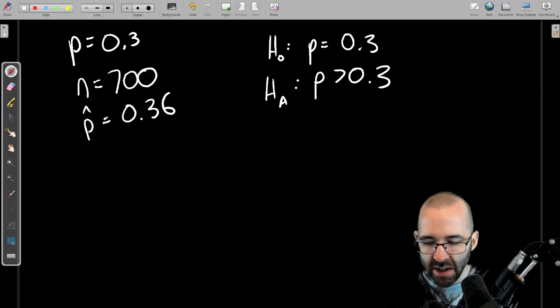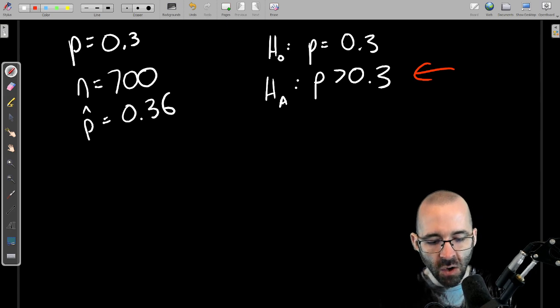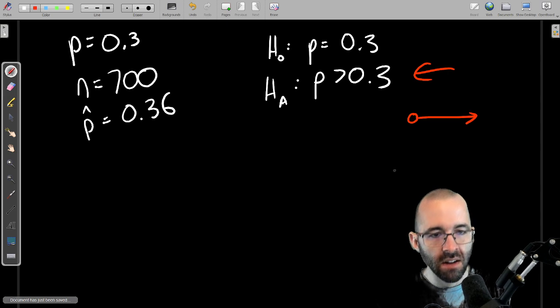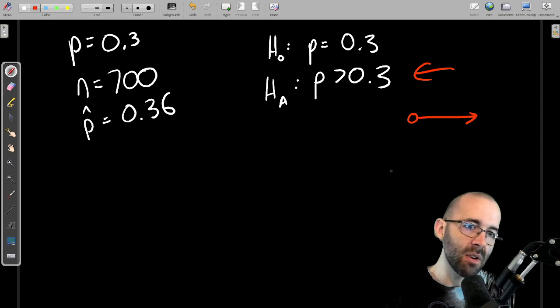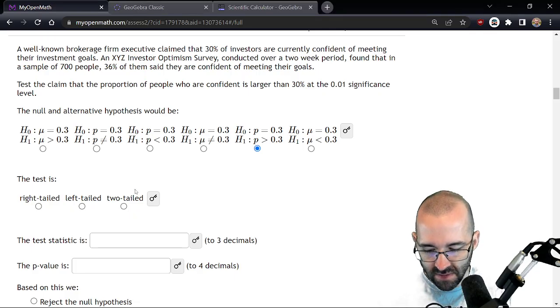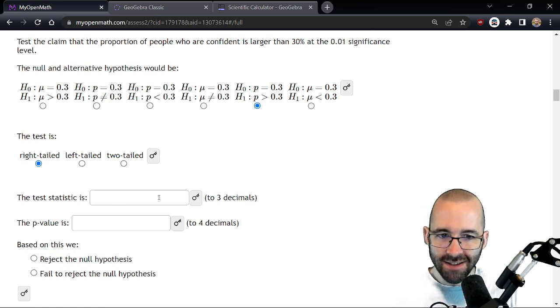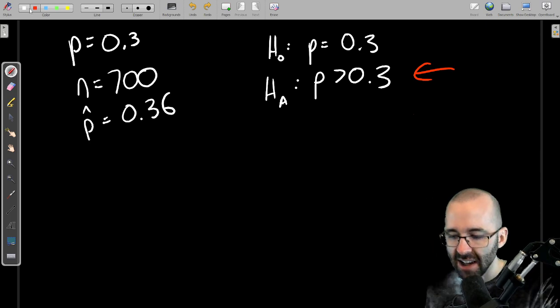What kind of test is it? All you have to do to figure out what test it is is look at the alternative hypothesis. We're looking at greater than some number. Look at a number line. What does greater than 0.3 look like? It looks like that. It's going to the right. It's a right-tailed test. What's the test statistic? That takes a bit of work to get there, so let's just go through the hypothesis test.